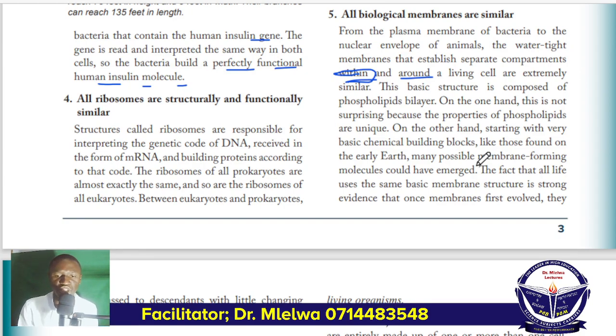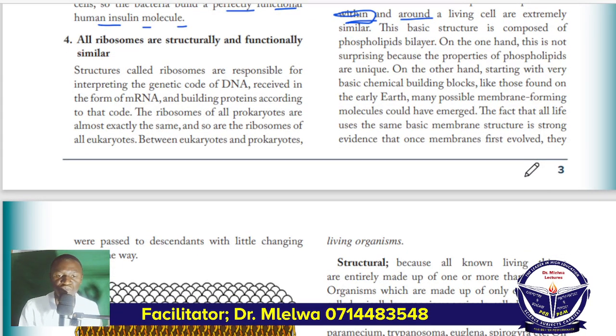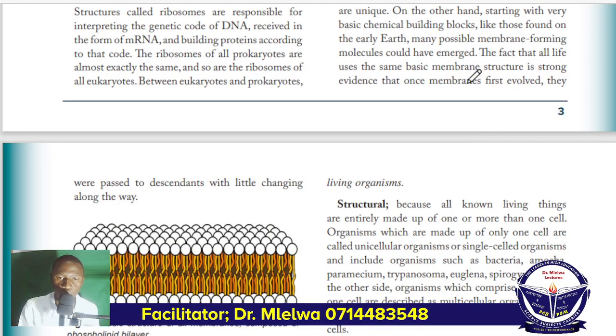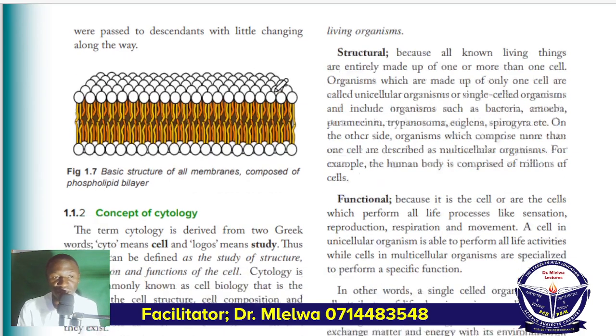If you are asked what shows that all cells have the same origin, you can use these facts. The fact that all life uses the same basic membrane structure is strong evidence that once membranes first evolved, there was one membrane that later started to evolve into other membranes. They were passed to descendants with little change along the way.